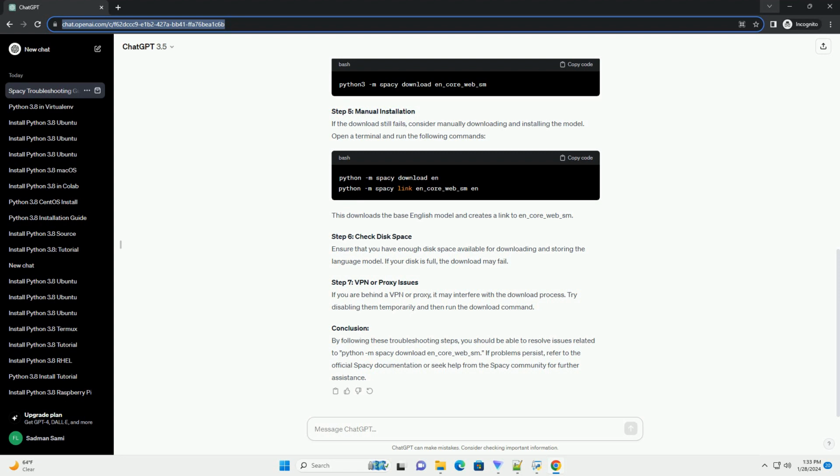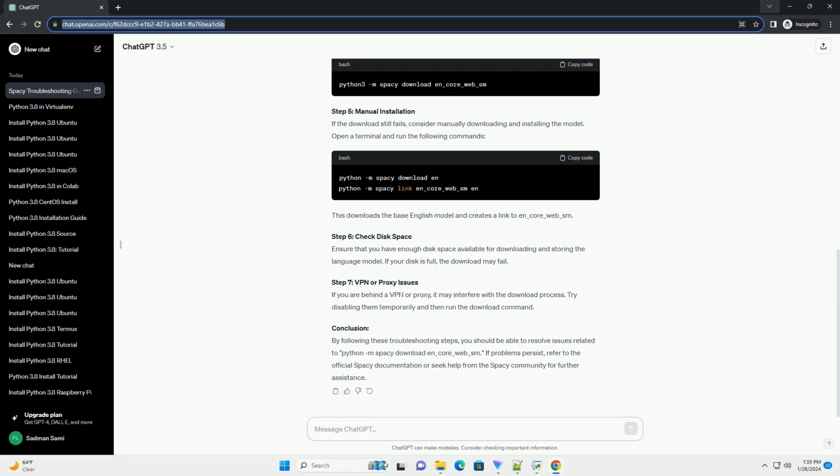If the previous steps did not resolve the issue, you can manually download the model and install it from a specific URL. Download the model from the spaCy model index, https://spacy.io/models/en_core_web_sm. After downloading, install the model using the following command, replacing path to downloaded tar file with the actual path.